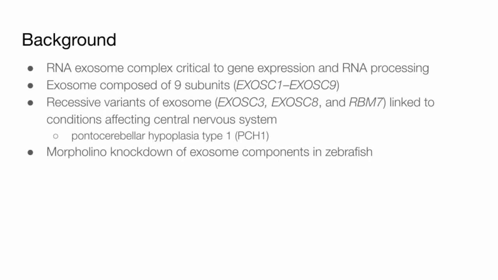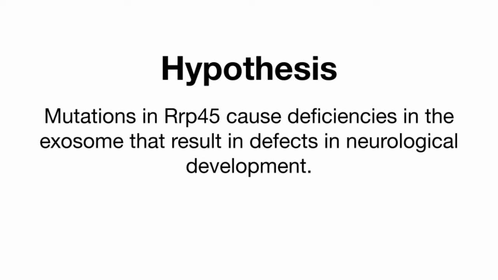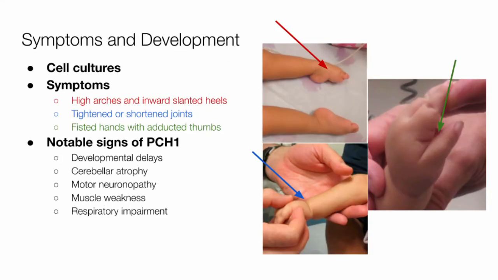An examination of morpholino knockdown of exosome components in zebrafish presented similar disease phenotypes as seen in affected humans. The researchers hypothesized that mutations in RRP45 cause deficiencies in the exosome that result in defects in neurological development. In this study, fibroblast cell cultures of homozygous variants EXOSC9, 3, 8, and RBM7 were grown in high glucose medium with fetal bovine serum and antibiotics.